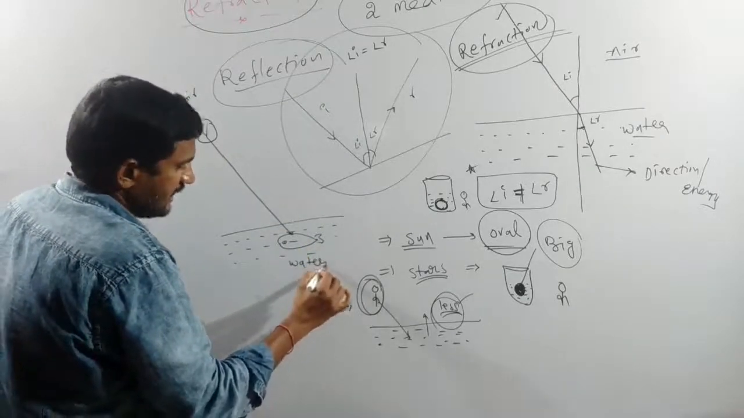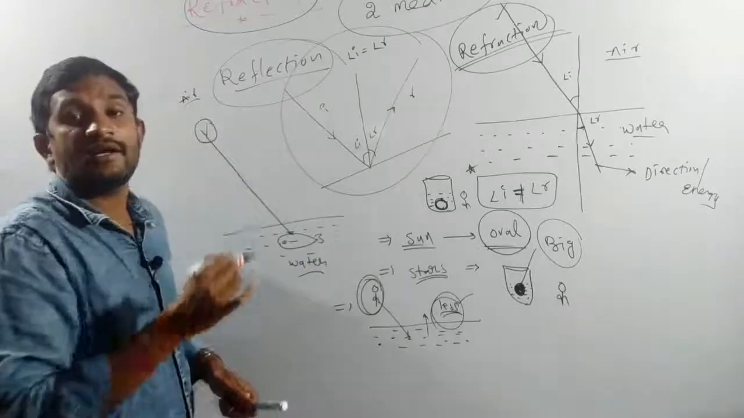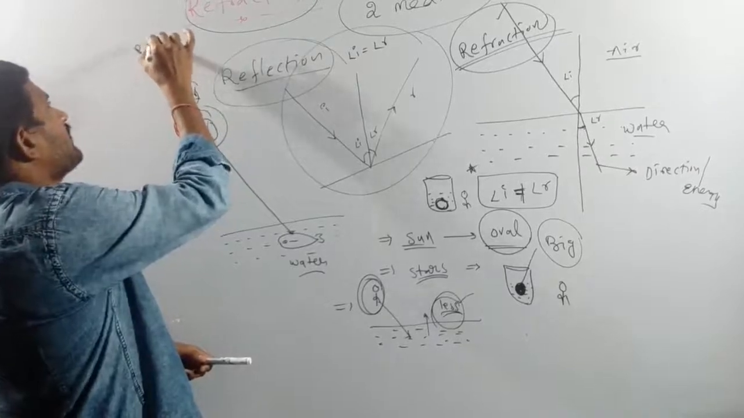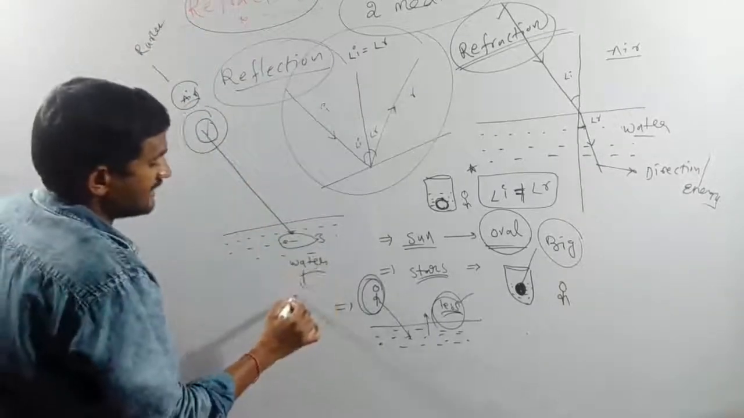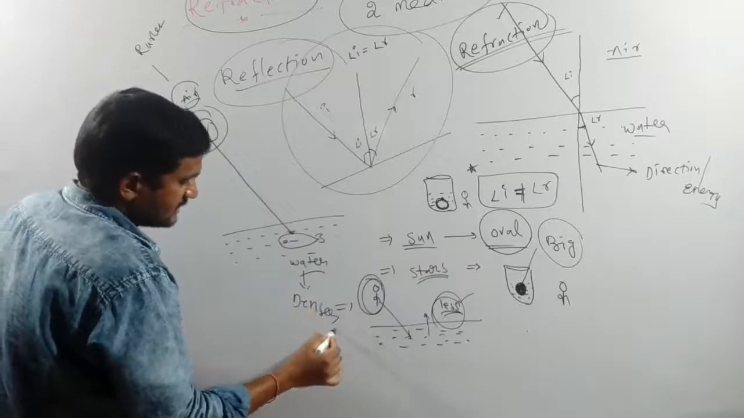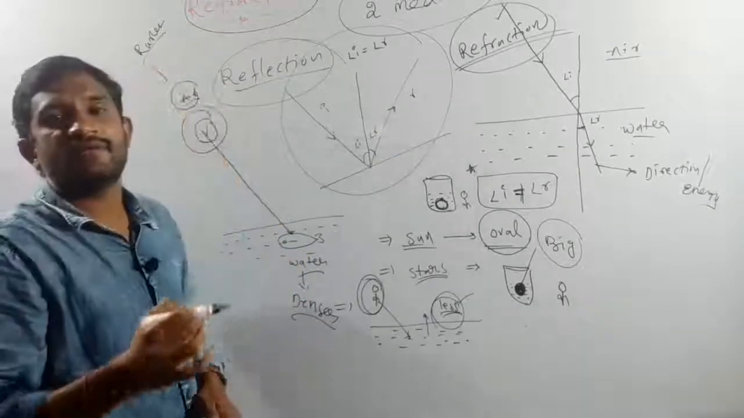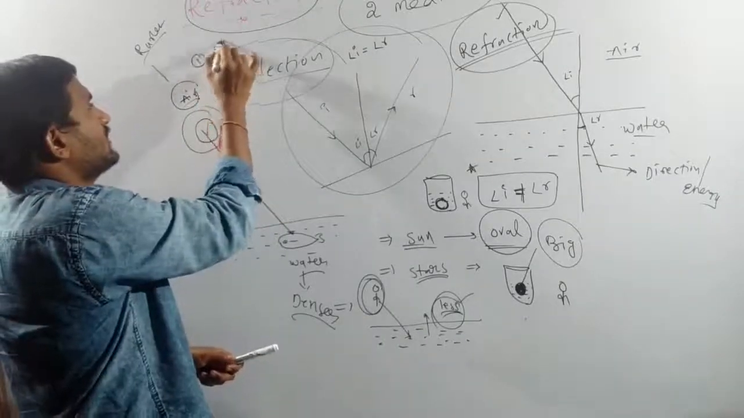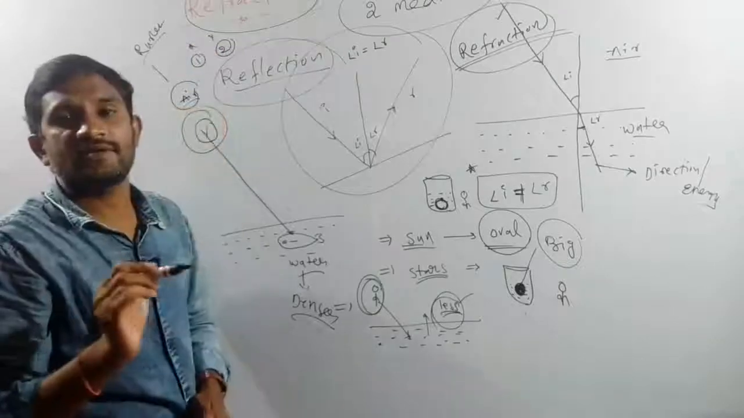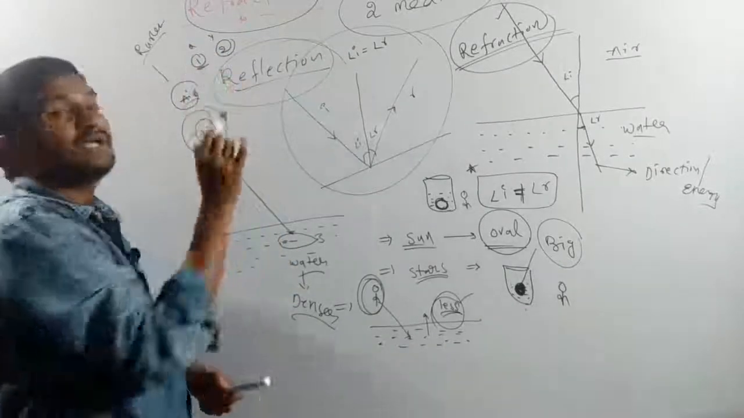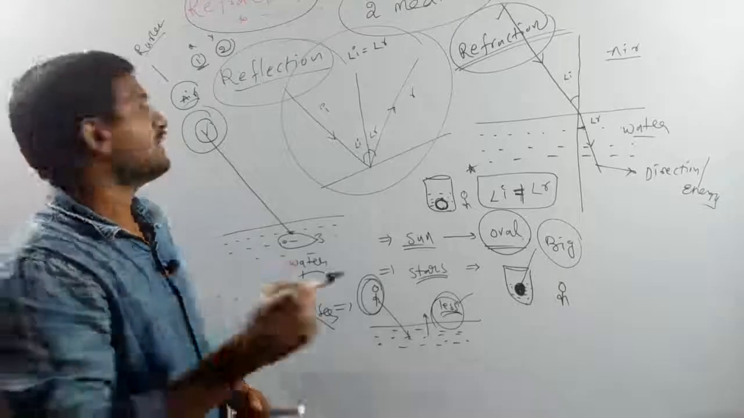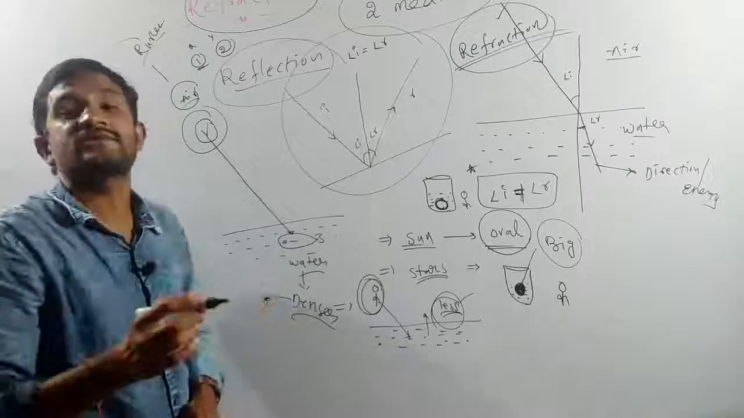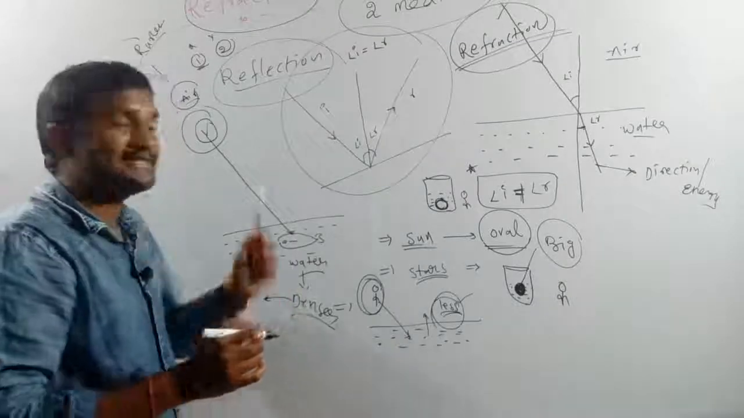Water medium. Compared to water and air, the eagle in the air is in which medium? Rarer medium. The fish is in which medium? Denser medium. What is meant by the rarer medium, and what is meant by the denser medium? When we compare any two mediums, X and Y, whatever they may be, the medium in which the light velocity is more is the rarer medium. The medium in which the light velocity is very less is the denser medium.